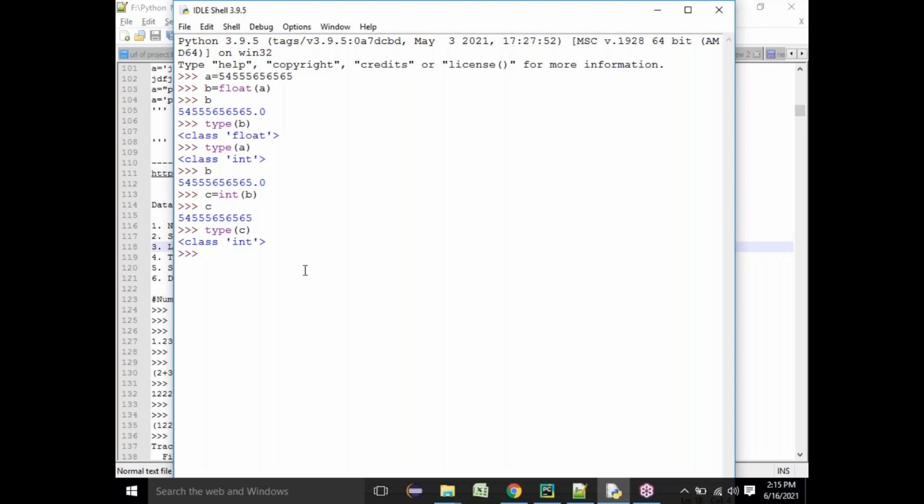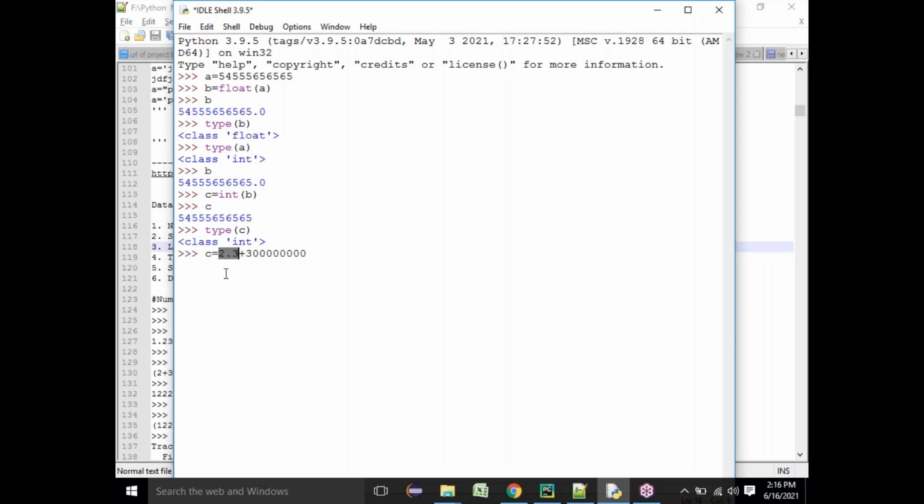Okay, fine. So now I have a complex variable also, because there are three number types. Complex also exists. In Python you can write a plus bj, where b can be an integer or a float. You can say 2.3 also, 3 also, 300 also, whatever you want to give. So it should be in the format of a plus bj.